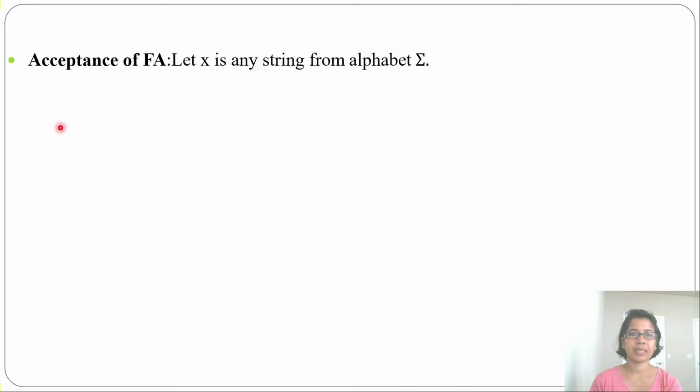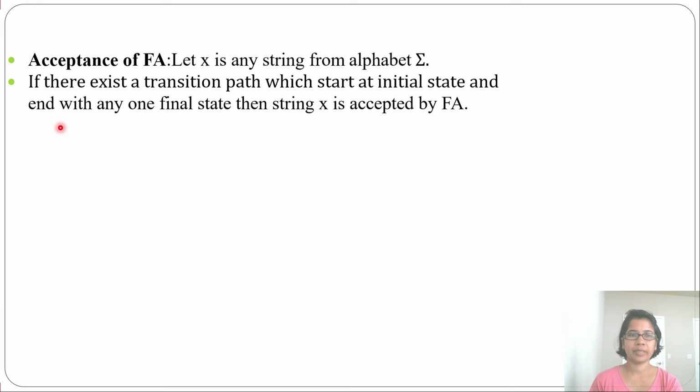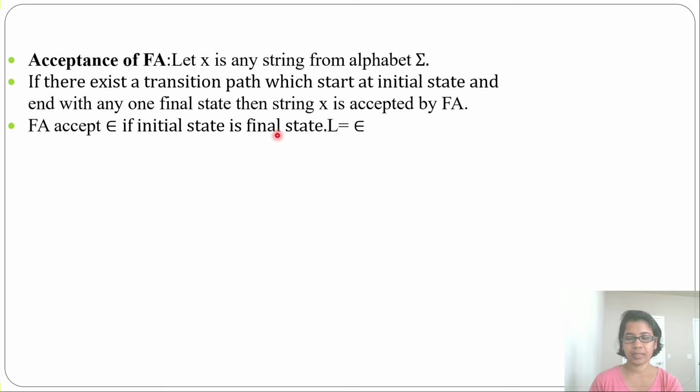Hi, let's start acceptance of FA. So let X be any string from the alphabet. If there exists a transition path, where we start at the initial state and end at any final state, then string X is accepted by FA. So if there is a transition path present for X, then it is accepted by FA. If FA accepts epsilon, then the initial state is the final state.